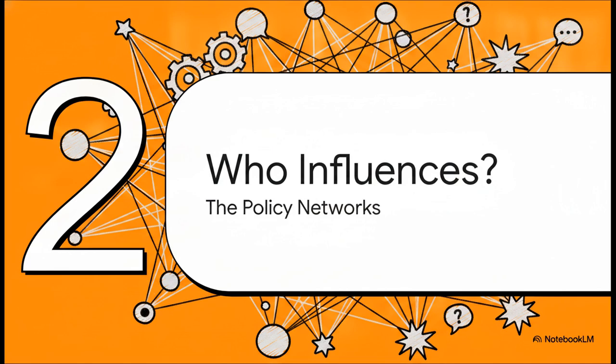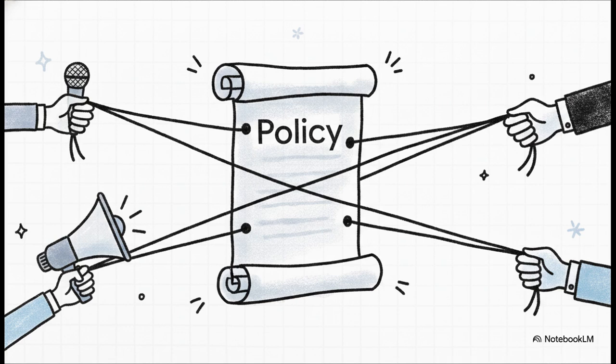Moving on to Chapter 2, Who influences the process? Now, obviously, this process doesn't just happen in a vacuum or run on autopilot in some isolated back room. It relies heavily on policy networks. And this is a massive interconnected web of influence. It includes government officials and political parties, sure, but it also pulls in interest groups, NGOs, subject matter experts, the media, and yes, everyday citizens. Literally everyone, from environmental scientists studying pollution data to activists holding a rally, pulls at the strings of these policy decisions. So it's a deeply collaborative and, sometimes combative environment.